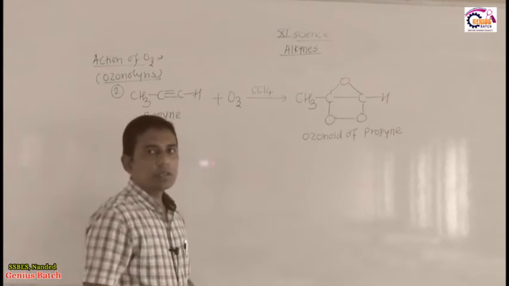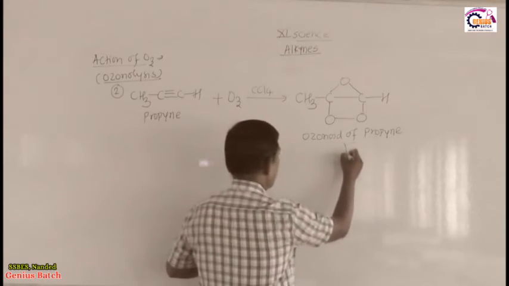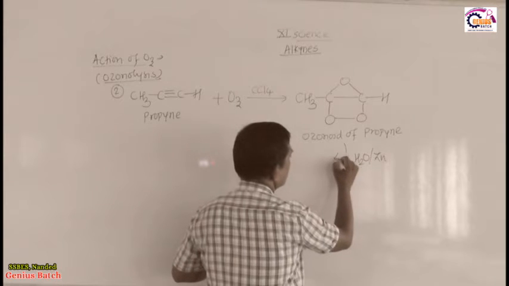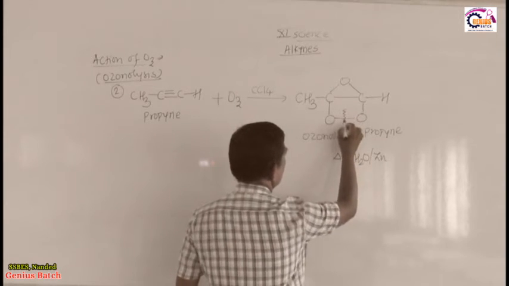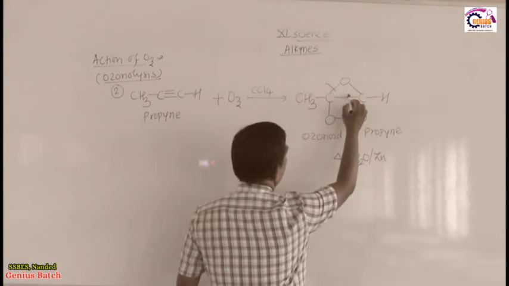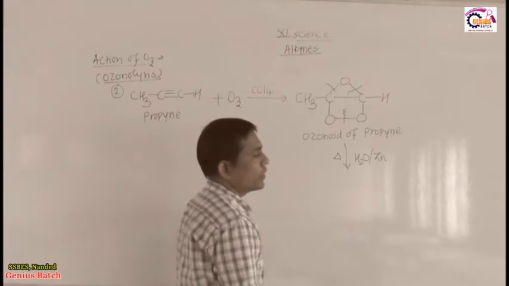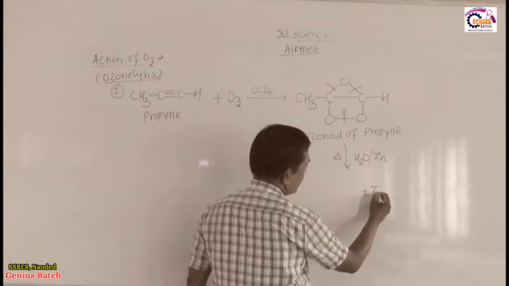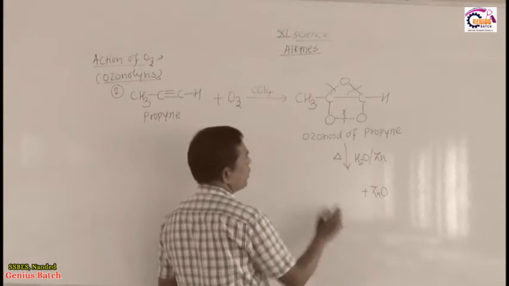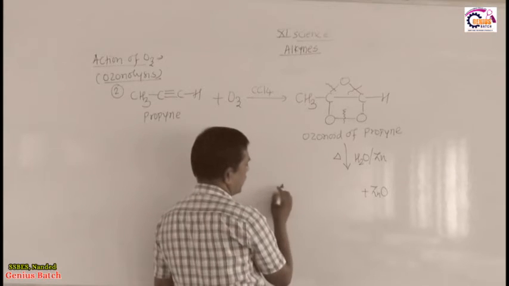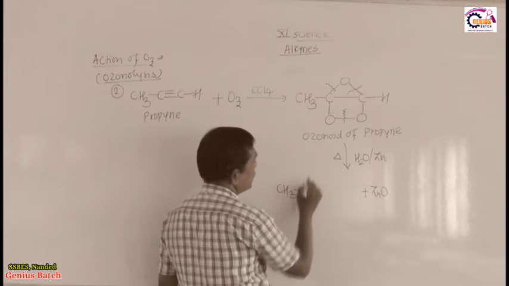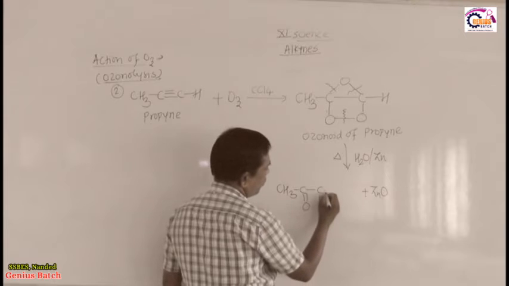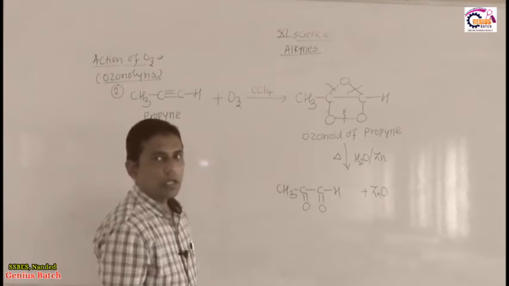Okay. So, you must know what the next step is. What is the next step? Next step is like this, heated with water in presence of zinc. Then the oxygen bonds break, this carbon oxygen bond breaks, this carbon oxygen bond breaks. So, this oxygen is isolated and combines with zinc. So, we already know the byproduct is ZnO. What about the product? So, the product I mention here is CH3, I keep this one CH3, C here double bond O, then C double bond O. Okay, this is a product.